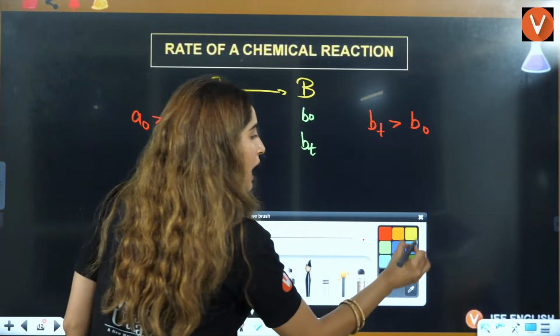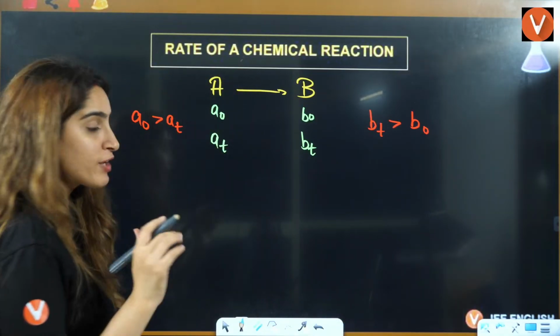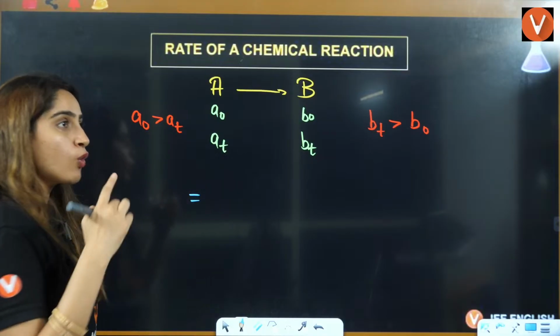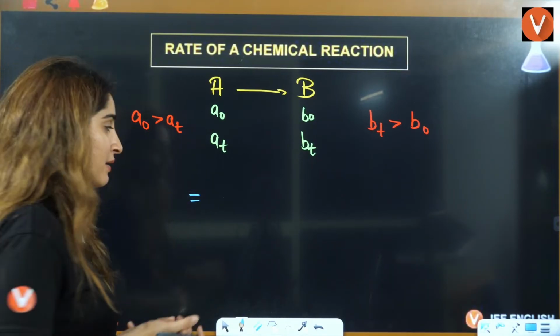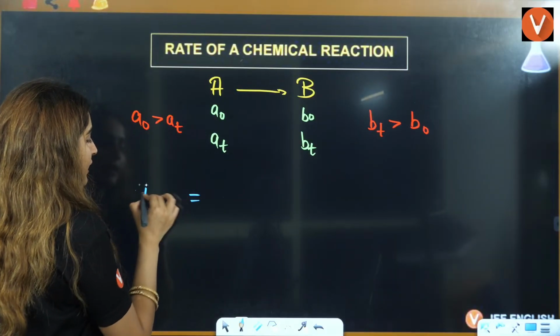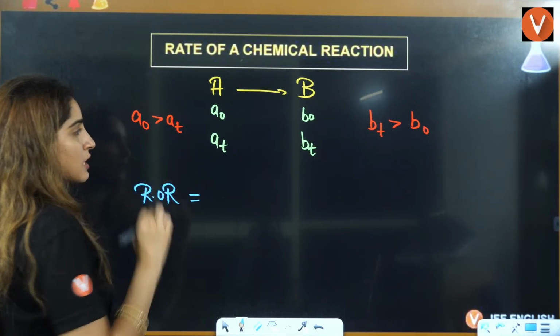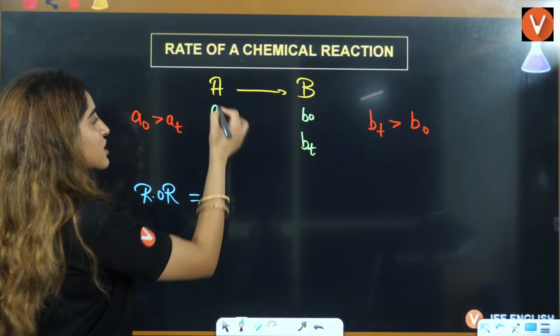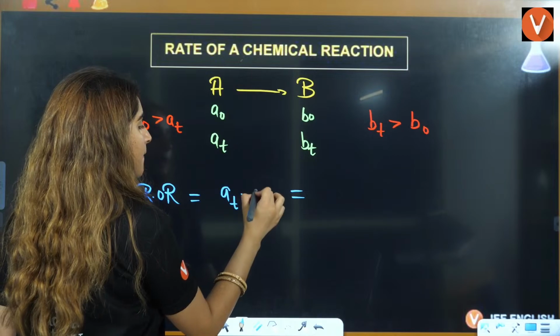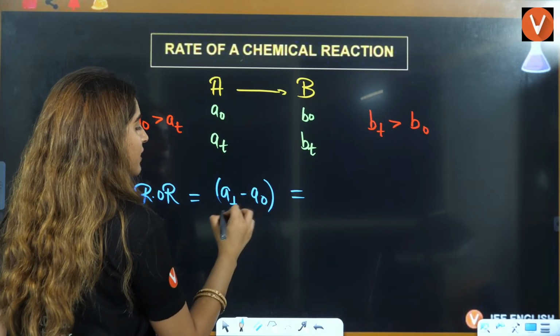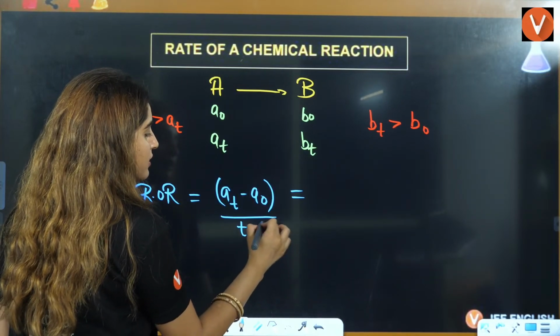Now, if I write down the rate of reactions here, what I told you, rate of reaction is change in concentration with respect to time, right? For A, I am writing AT minus A naught, final minus initial, by time T minus 0.